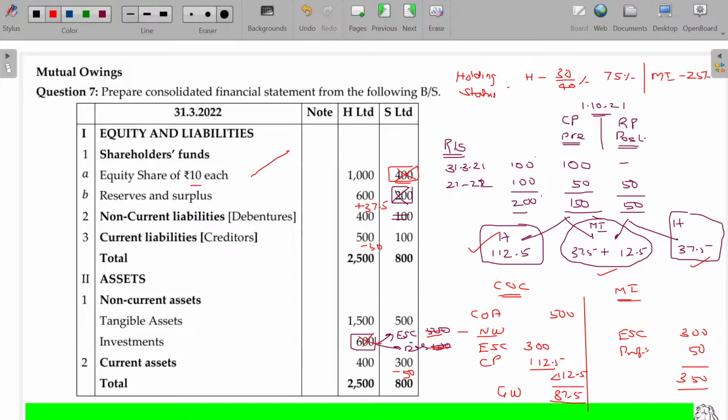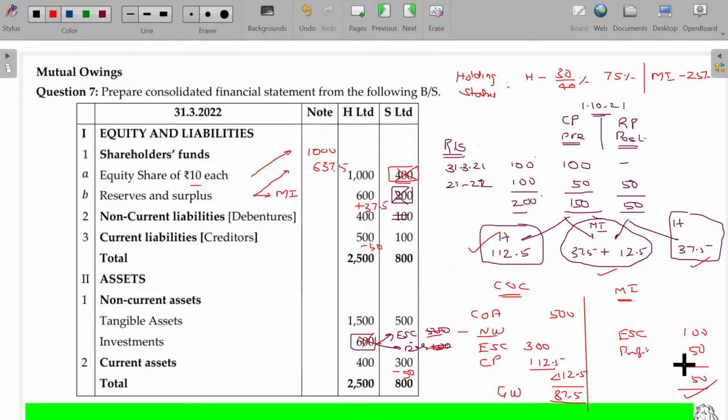So equity share capital being 1000 rupees, and reserves and surplus being 600 plus 37.5, 637.5. And then minority interest, I have to introduce newly this value 350. This is 150, 150, right?